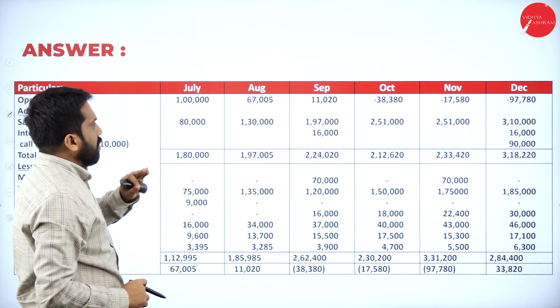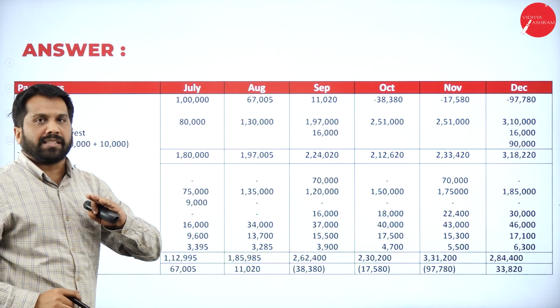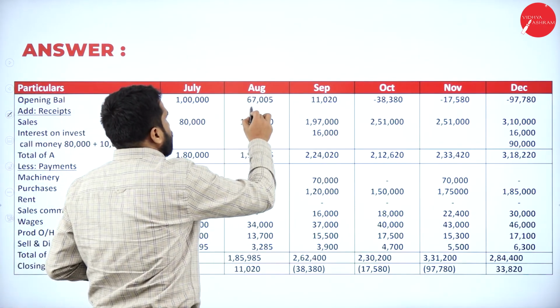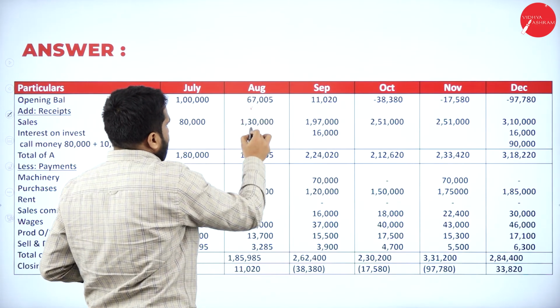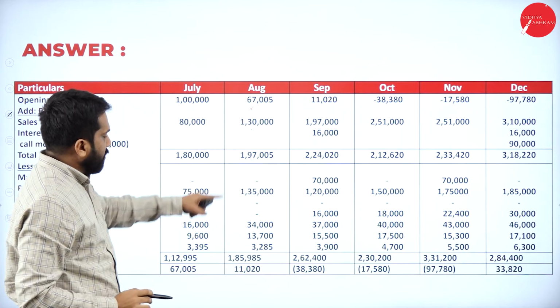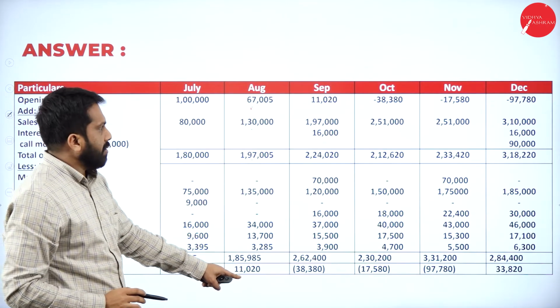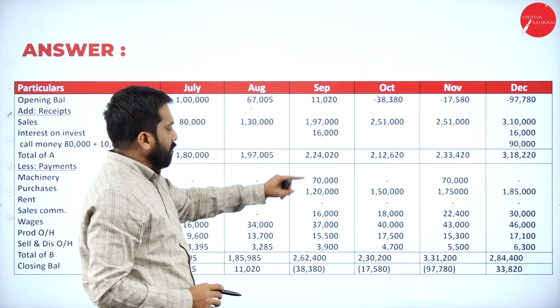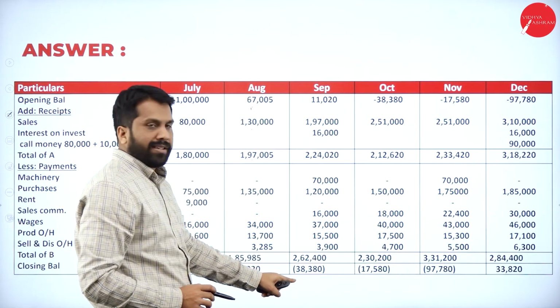Yes, done. So, these are your opening balances we got. After that, the opening balance you got will be added, minus your answer. 197 minus 185, 11,000. 11,000 will come here. Add everything. 224 minus all this, you get 38.